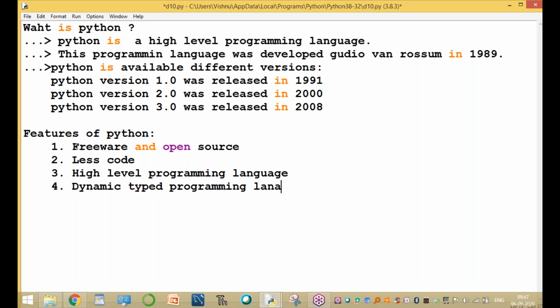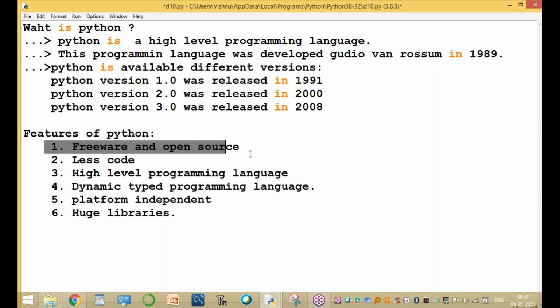The fifth is that it is platform independent, and it supports a number of libraries. Now I'll show you one by one.